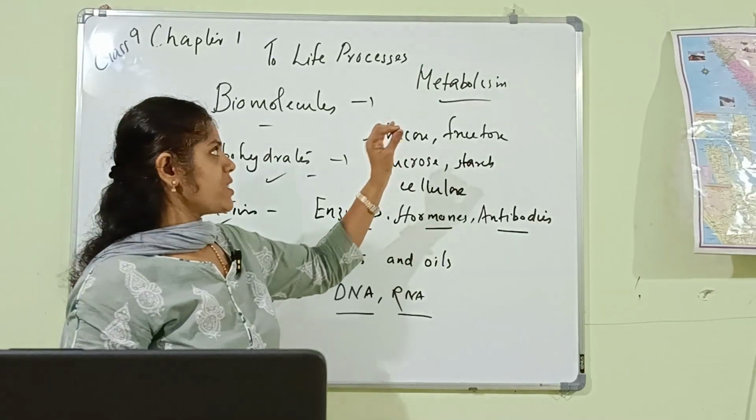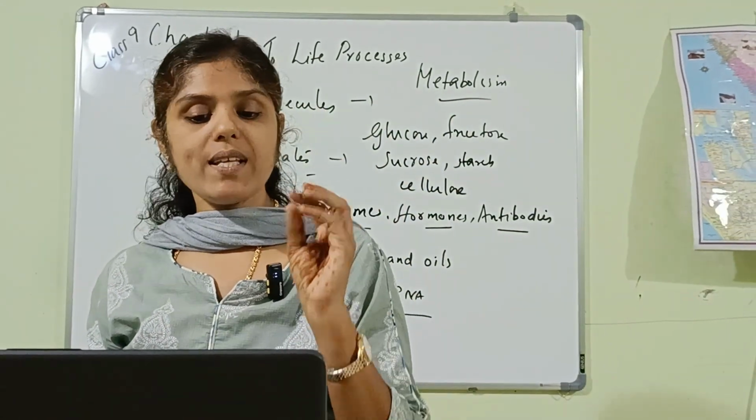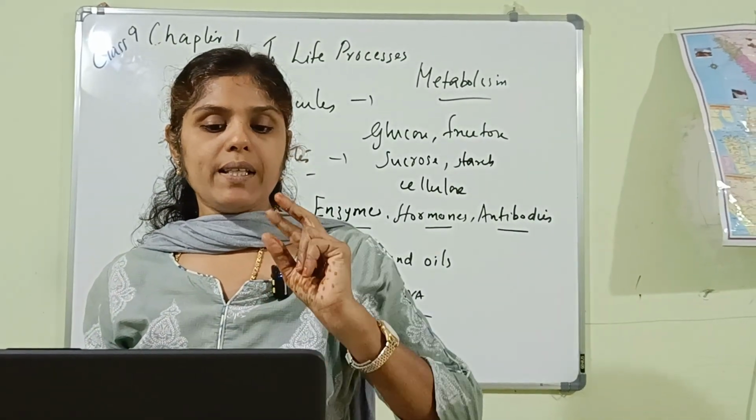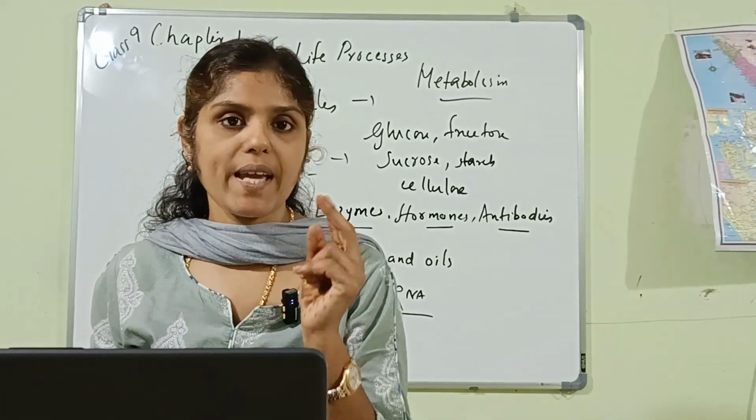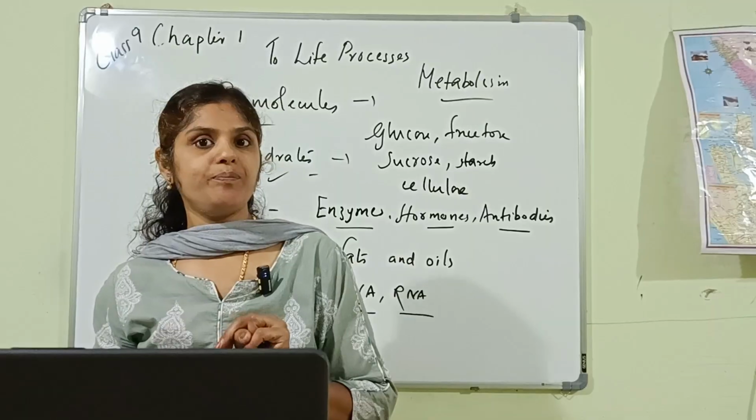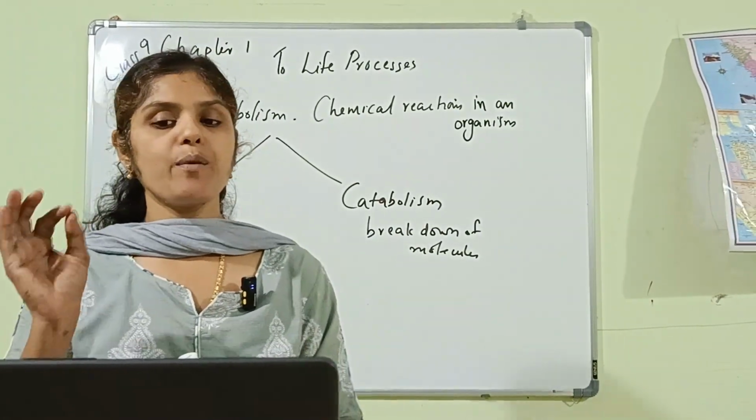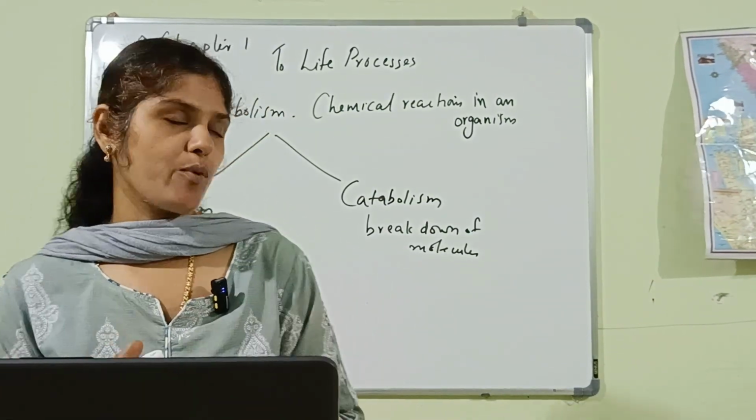So all chemical reactions taking place in an organism are known as metabolism. And this metabolism can be divided into two: anabolism and catabolism. What is anabolism and what is catabolism? Let's look at it. So children, what is metabolism? All the chemical reactions taking place in the body of an organism is known as metabolism.